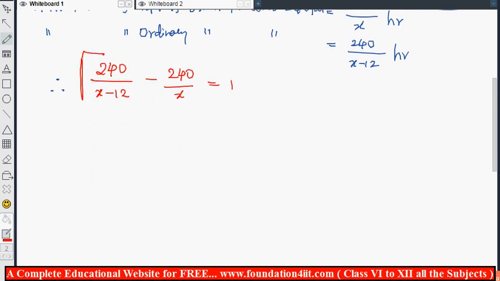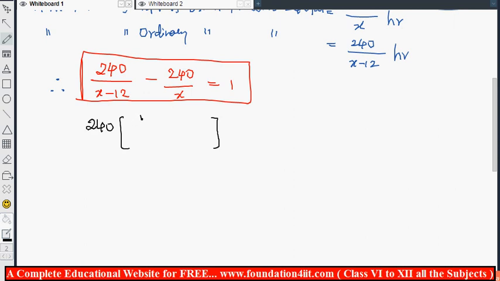So this statement is very important. After getting this, you can solve by taking something common. So I am taking 240 common. To make the problem simple, take the common 240. So 1 by x minus 12 minus 1 by x is equal to 1. So 240 you can take to the right side, that becomes 1 by 240. Now this is 1 by x minus 12 minus 1 by x.